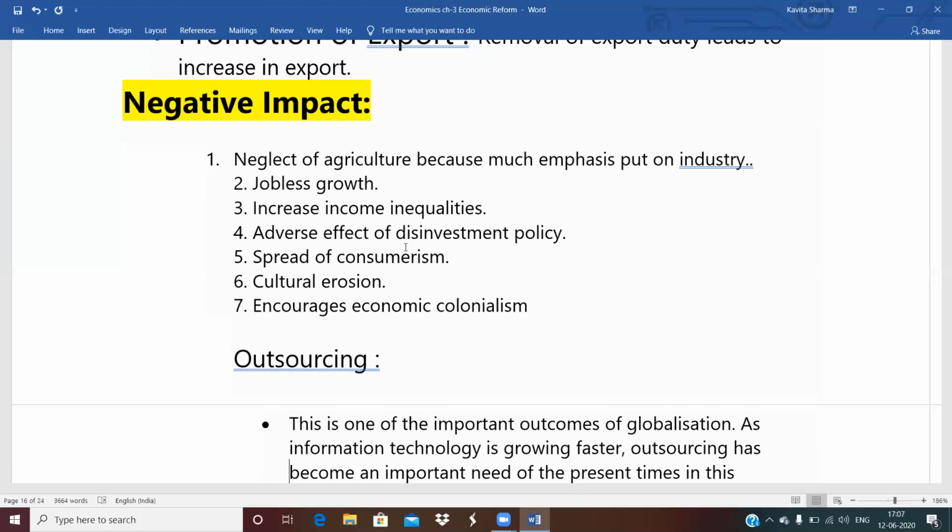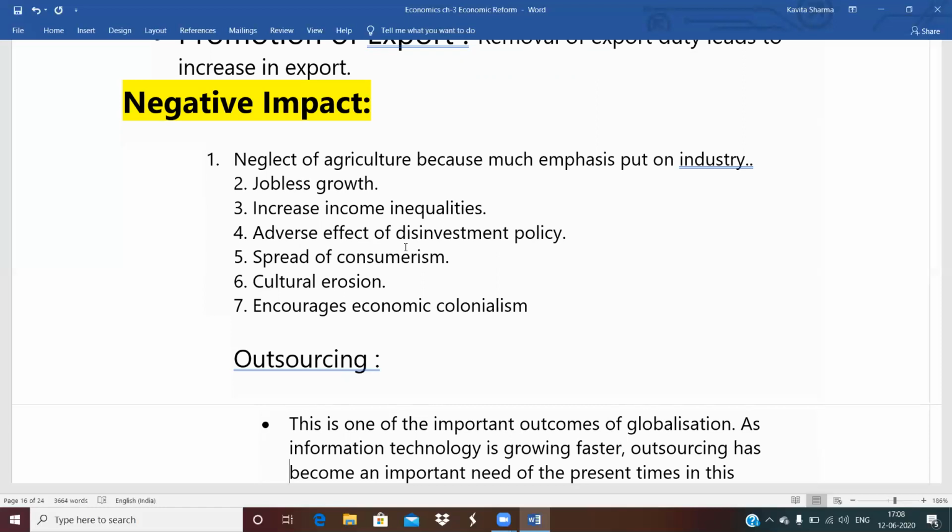Jobless growth. The growth is jobless because private sector industries are increasing, so there is no secure job. People have no job security. So growth is jobless. Increase in income inequality. Why is there income inequality?